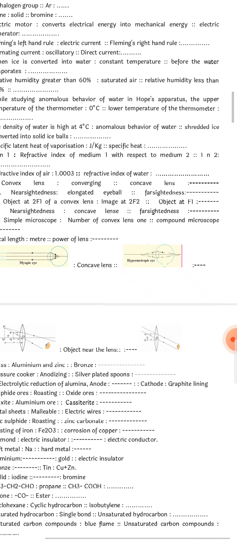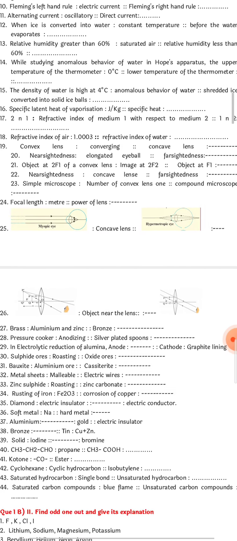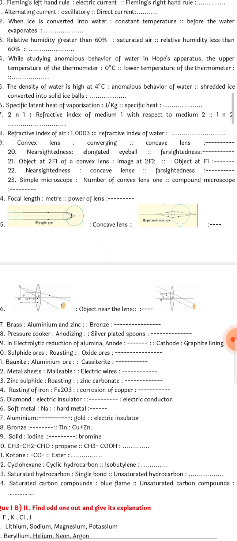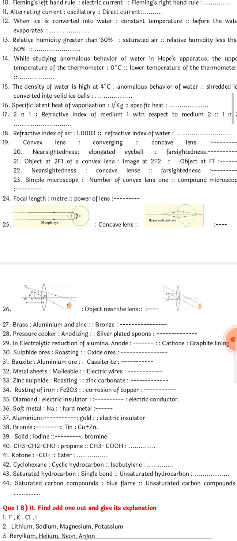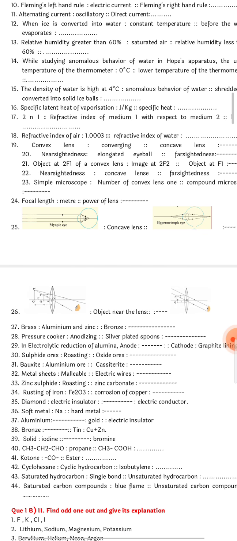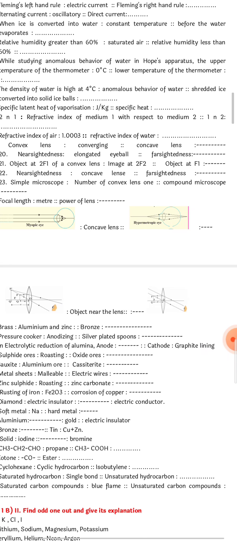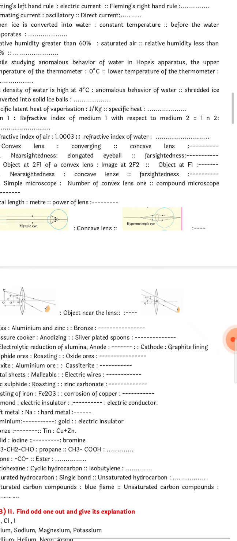While studying anomalous behavior of water in Hope's apparatus, the upper temperature of thermometer shows 0 degrees Celsius. So the lower temperature of the thermometer, in the diagram also you will see this, the lower side you will show 4 degrees Celsius. Coming to question number 15. Density of water is high at 4 degrees Celsius. It is called as anomalous behavior of water.